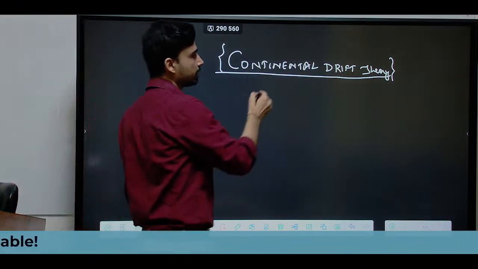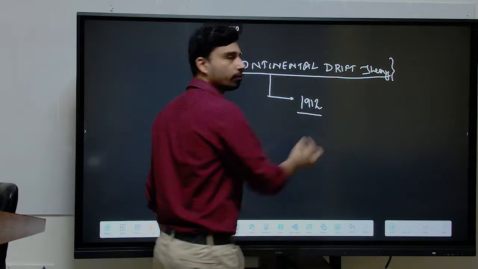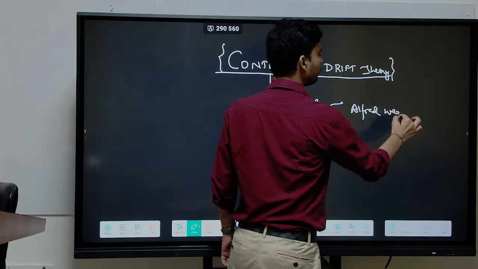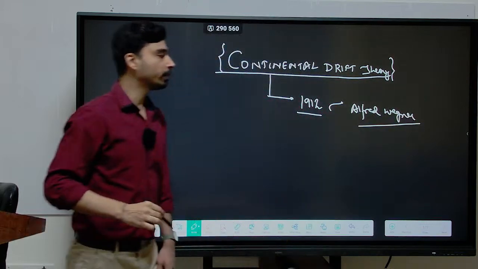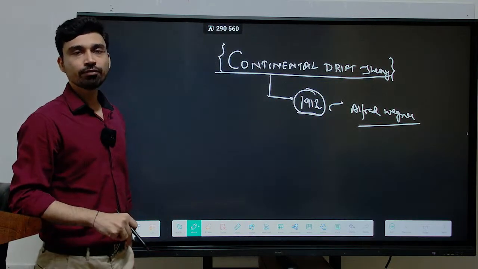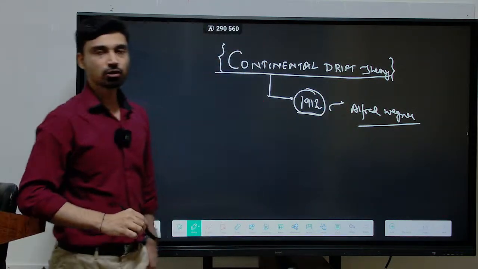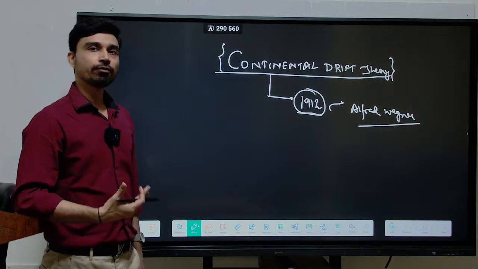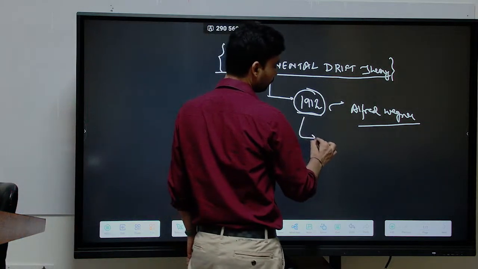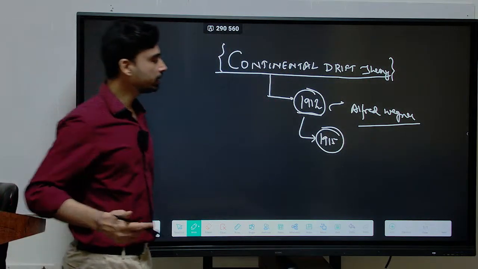So if we try to understand this theory, the continental drift theory was given somewhere in the year 1912 for the first time by a German geologist called Alfred Wegener. He became very interested in understanding the movement of the earth's surface because he found certain evidence that suggested the earth's surface is not static, not steady, rather it keeps drifting from one place to another throughout historical time. And thus, after working for a few years, in the year 1915 he published all the points of his theory in a journal.